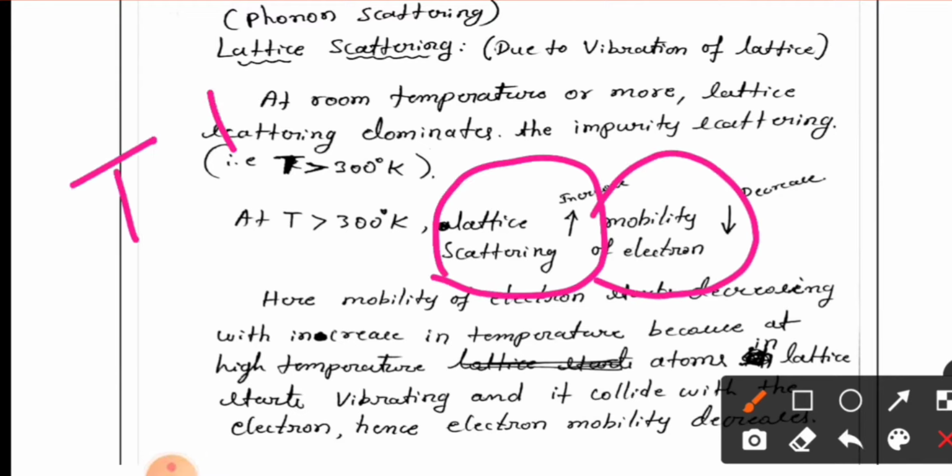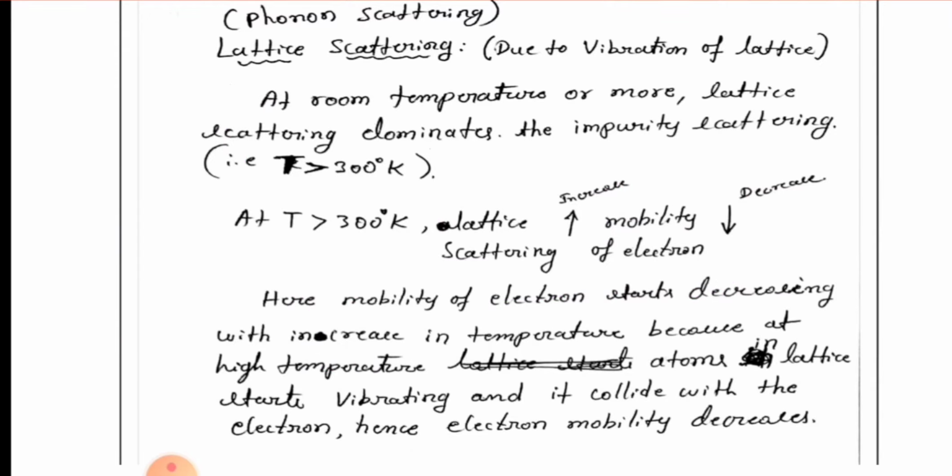Temperature increases, lattice vibration increases, so mobility decreases. Mobility of electron starts decreasing with increasing temperature, because at high temperature atoms in the lattice start vibrating and collide with the electron, hence electron mobility decreases.